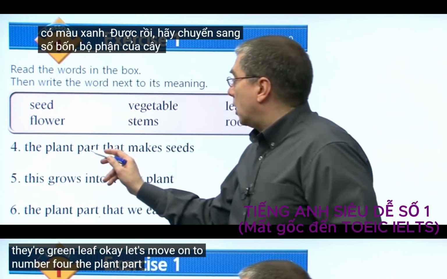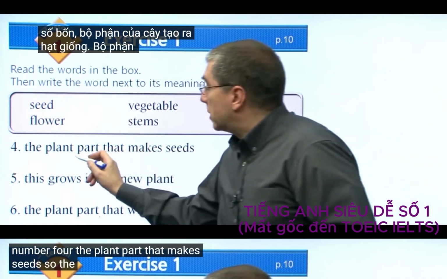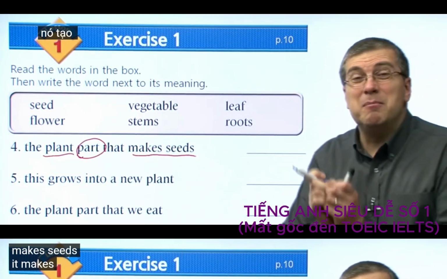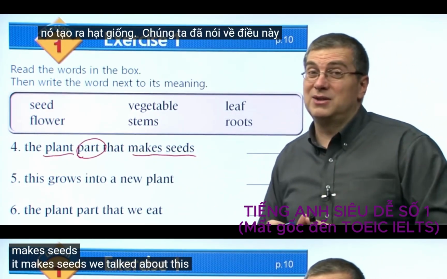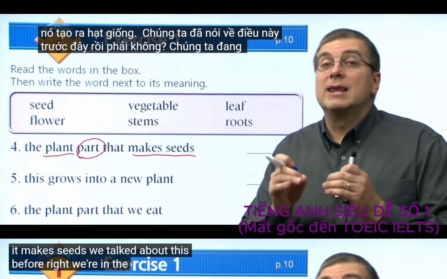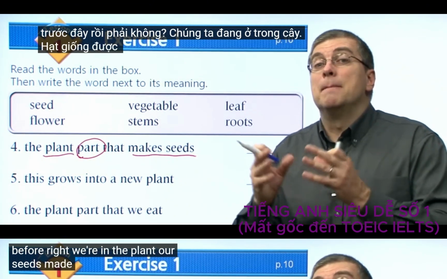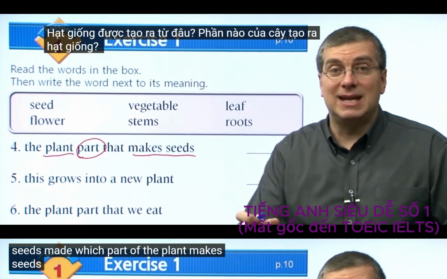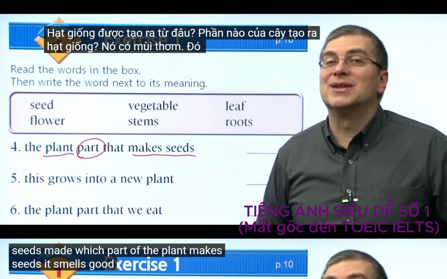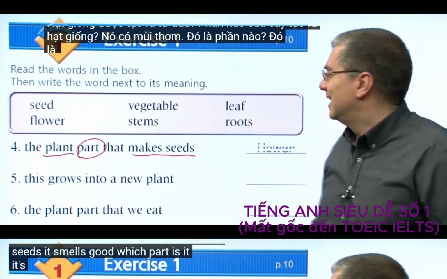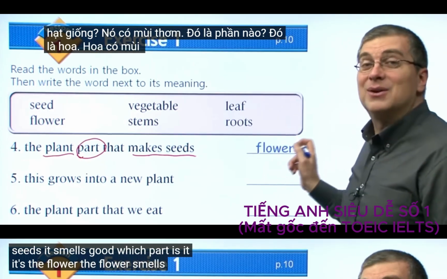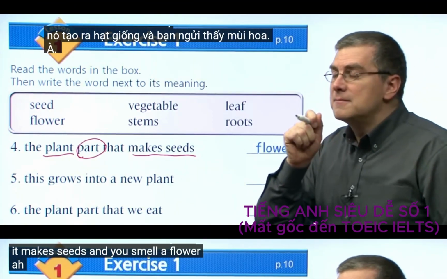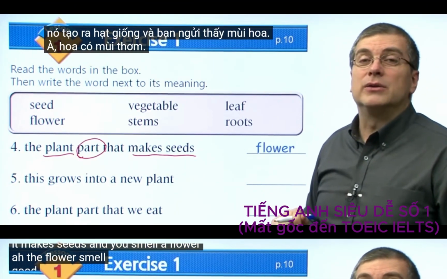The plant part that makes seeds. So the part of the plant that makes seeds. It makes seeds. We talked about this before, right? Where in the plant are seeds made? Which part of the plant makes seeds? It smells good. Which part is it? It's the flower. The flower smells good. It makes seeds. And you smell a flower? Ah, the flower smells good.